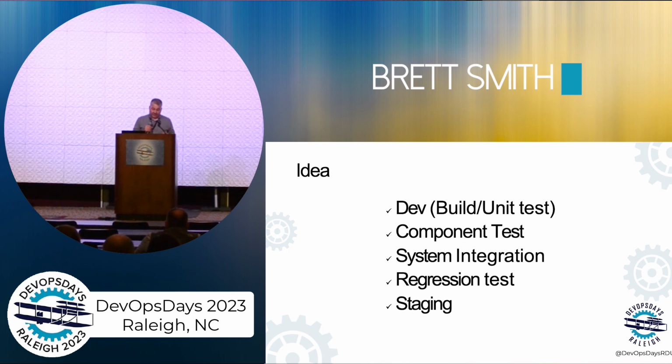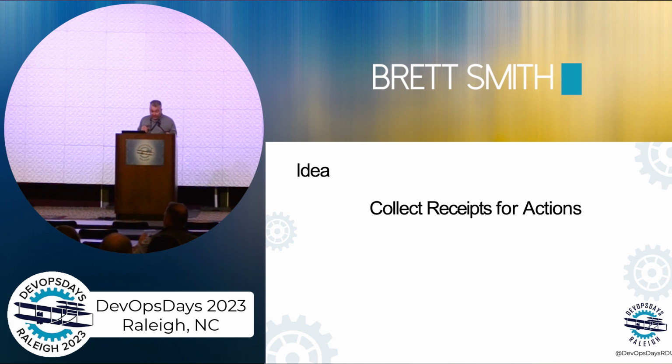So what do we do with all these receipts? We collect all the receipts. We tie them to gates. We collect, validate, and store receipts. We've got all this data. What do we do with it? So the receipts check the box. And the box is the gate.